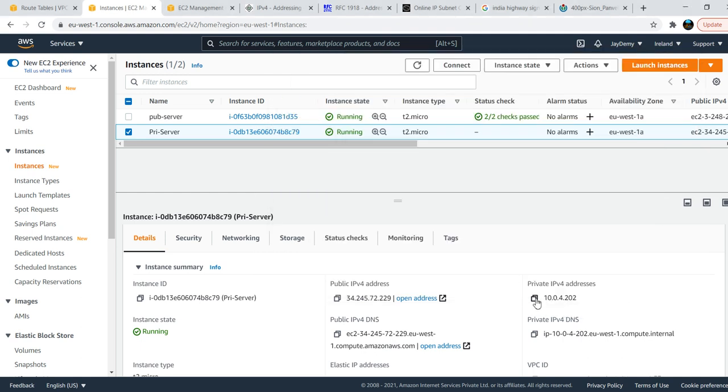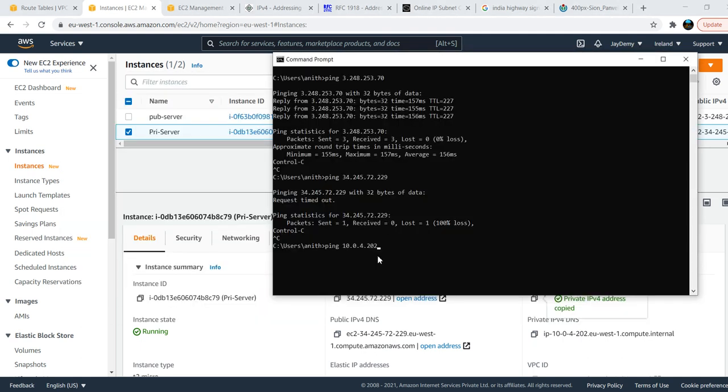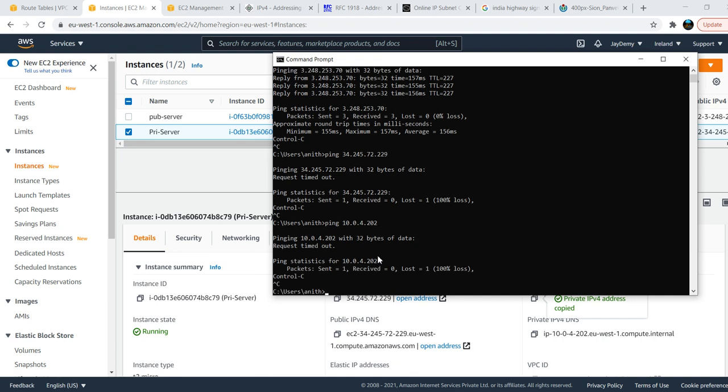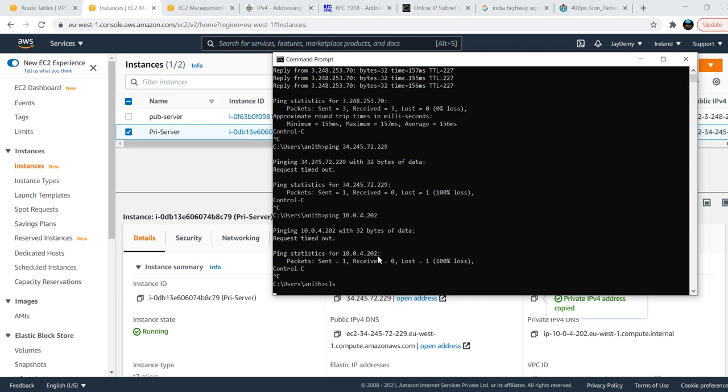See, don't use any private IPs to test this. No one will use them, I'm just giving it for understanding purposes.